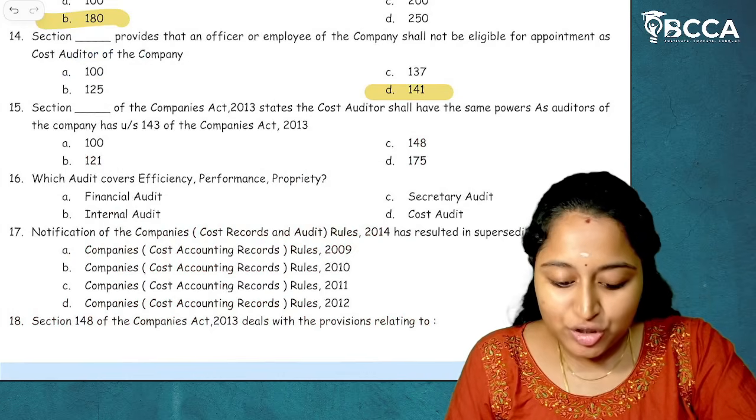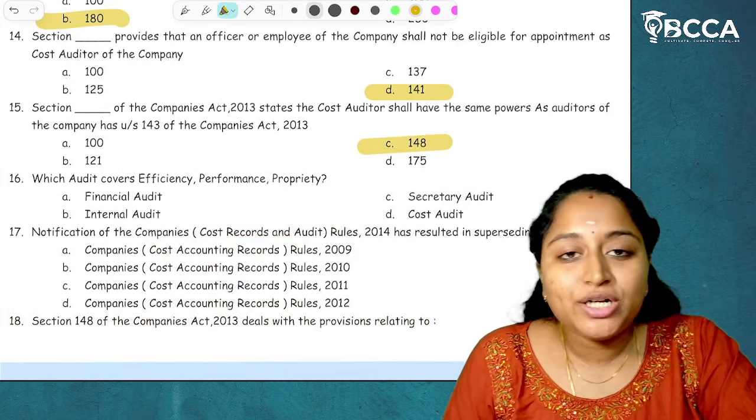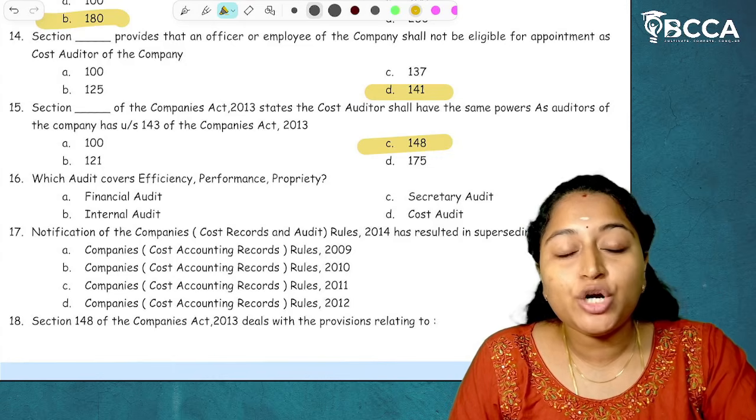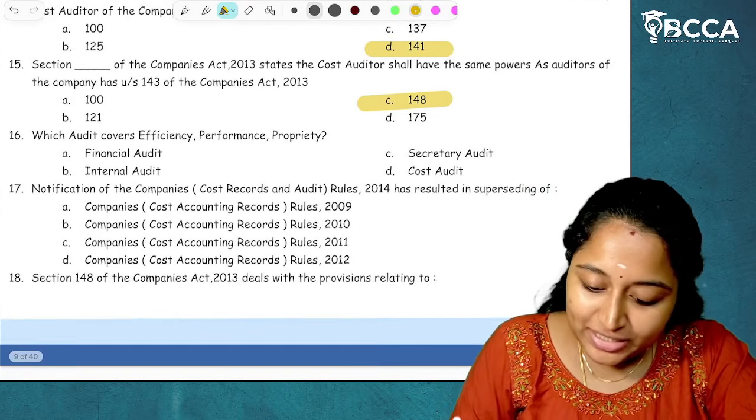Here subsection 5 is not given, so we'll take Section 148. But the actual answer is Section 148 subsection 5. I hope it is clear.